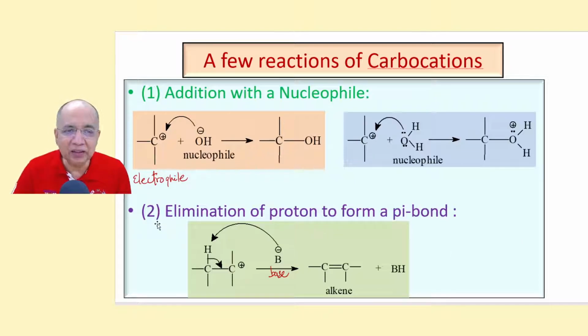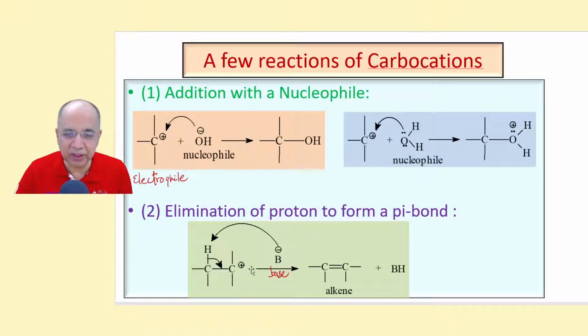Then the other reaction can be elimination of a proton to form a pi bond. This is beta elimination. I told you in my first lecture that if there is a strong base like OH minus or NH2 minus or whatever, it can abstract a beta proton and a pi bond can be created.